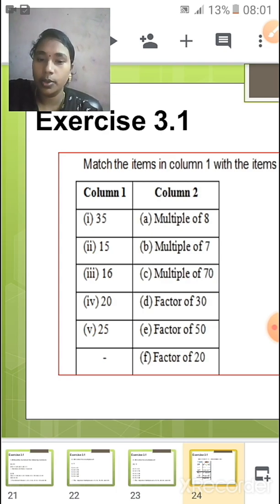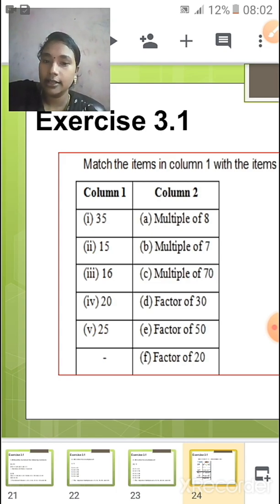In column 2 we have the first one as a multiple of 8, the second one as a multiple of 7, the third one a multiple of 70, the fourth one a multiple of 30, the fifth one a factor of 50, and the sixth one a factor of 20. So now we are going to match the items in column 1 with column 2.